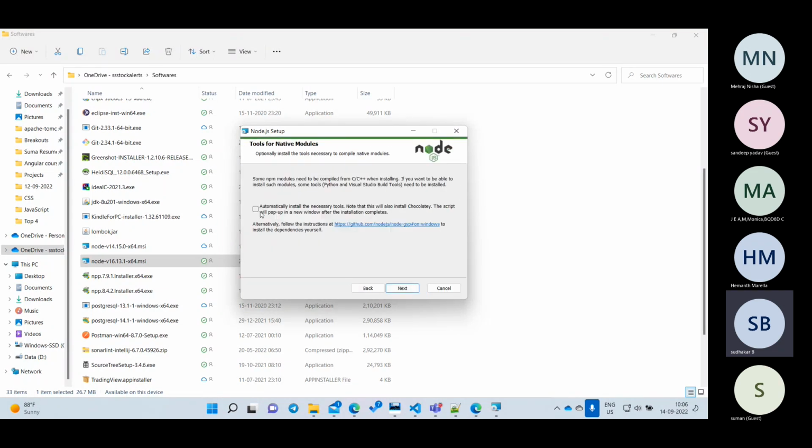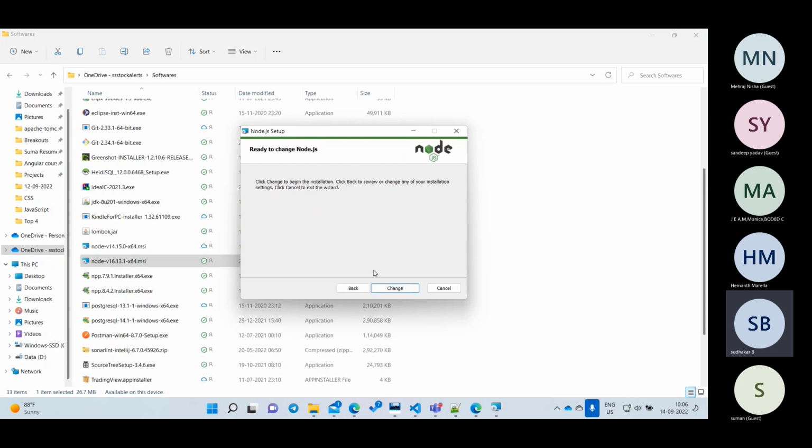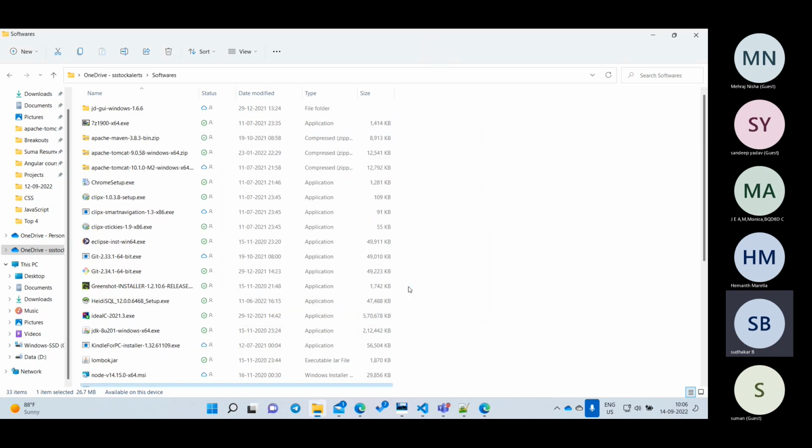Don't check this box. This is not required for us. Click on next, and it will say change, and it will go to next, and finally finish it. That's all, nothing else. Okay, so the first step is done.